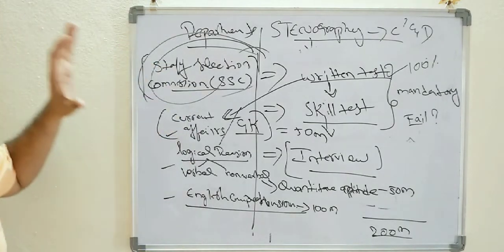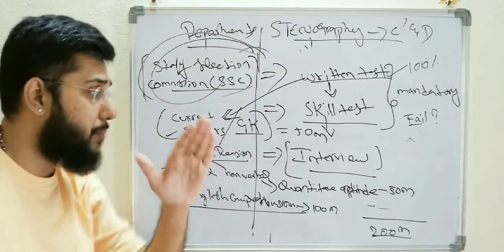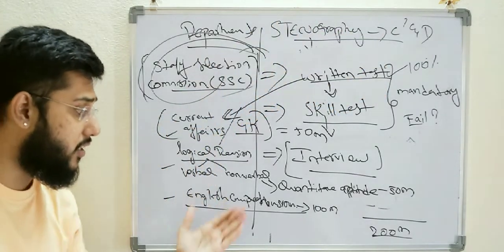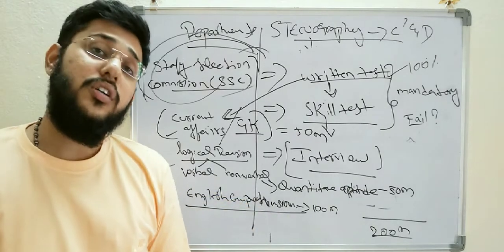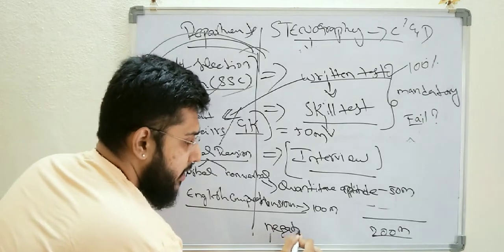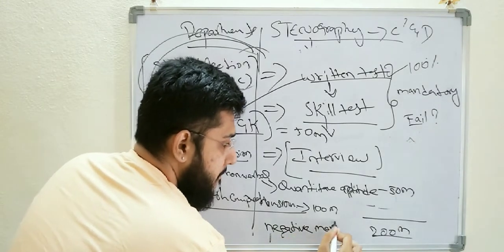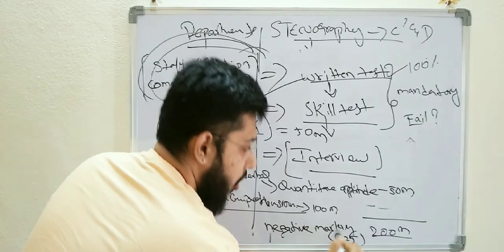After qualifying stage 1, we have to prepare current affairs, logical reasoning, English comprehension, the entire paper being 200 marks. We have negative marking also. Negative marking is 0.25 for each wrong answer.